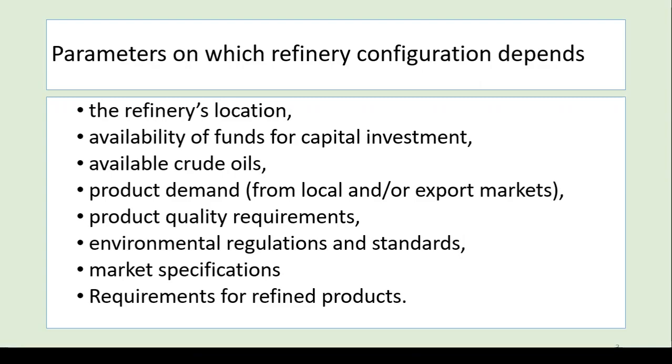Then the market specifications. So market means demand in fact. You have to meet the specification. For example, in India, Bharat stage 6; in the US and some other countries they have their own specifications. Then the requirements for the refined products. So obviously if you are producing any products, the requirement is one of the very important parameters. So in summary, these are the few parameters that basically control the refinery configurations, their processes.